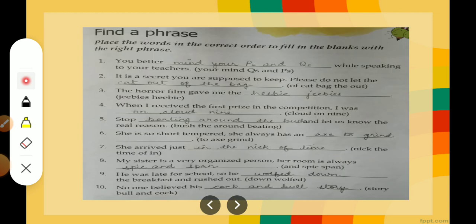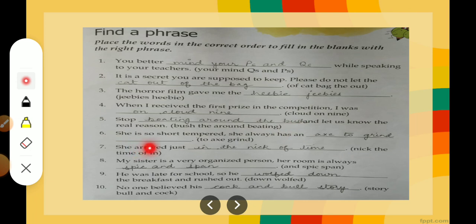Cock and bull story means a story that is obviously not true, especially one given as an excuse. मन गढ़त कहानियां बनाना. Your wild imagination is there and you are telling people about those in the form of stories. So that is cock and bull stories. Now coming to the exercise. This is given on page number 77. You better mind your P's and Q's while speaking to your teacher. That means you have to mind your behavior. It is a secret you are supposed to keep. Please do not let the cat out of the bag. The horror film gave me the heebie-jeebies.